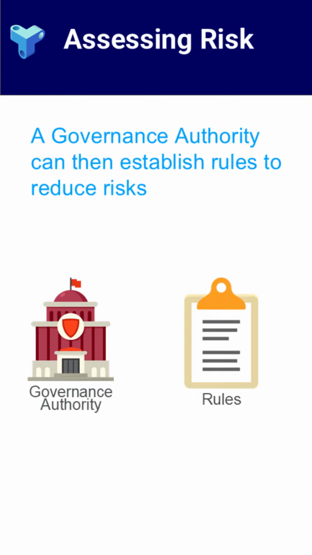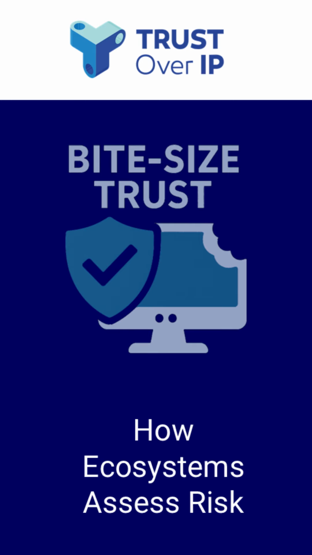Only after identifying which risks are worth tackling do governance ecosystems decide whether adding rules, standards, or laws could realistically reduce those risks to an acceptable level. Once that's clear, they can design the governance requirements needed to keep the ecosystem safe and working smoothly.